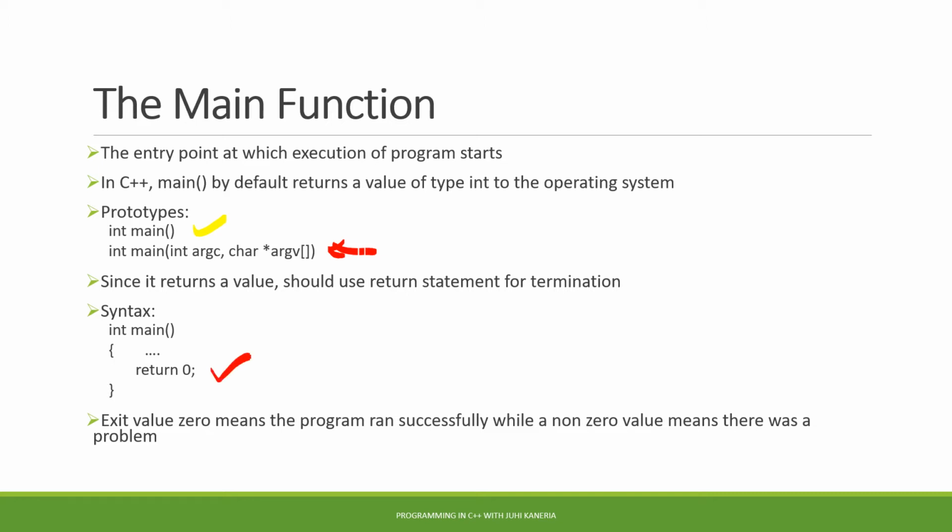So the syntax of the main function is given over here: int main, then you have the opening braces, and within that you have the body of the main function, or the statements which are used to perform a particular task, and then we have a return 0 statement at the end of the function, and then we have the closing braces. So exit value 0, that is return 0, means that the program has run successfully, and if we have any non-zero value as a return, then it means that there is a problem during the execution of the program.